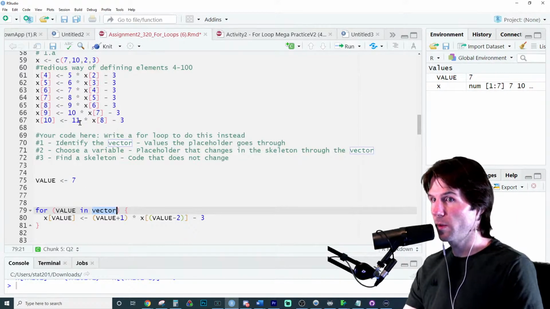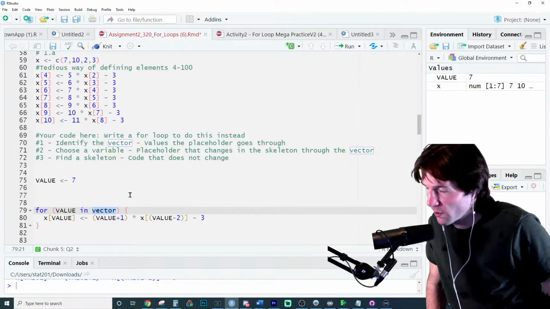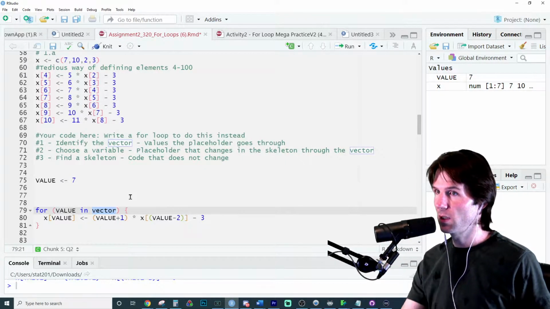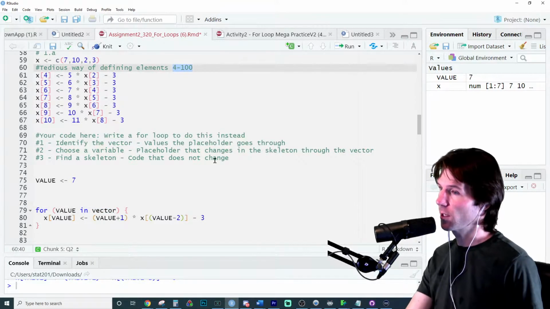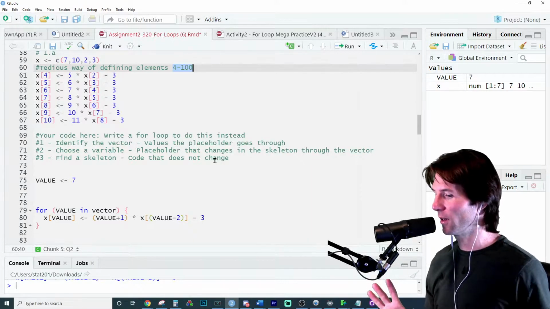The vector it goes through. What values do you think 4 is going to go through? How could we express 4 to 10, but as a vector? It says do it for 100. So how could we express 4 through 100 as a vector very quickly? Think about that for a moment right here.